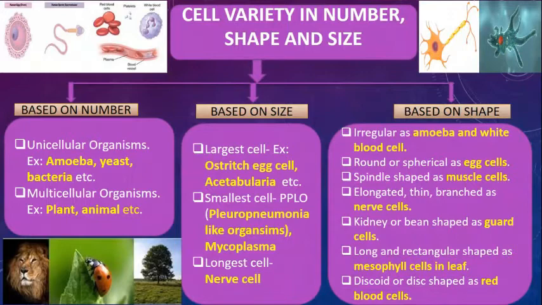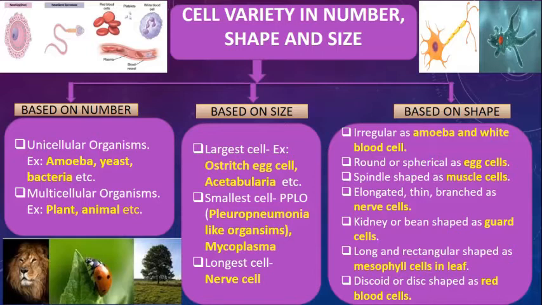Unicellular organisms mean single celled organisms. They are found in amoeba, yeast, bacteria. Multicellular organisms are those organisms which have more than one cell and they are found in plants or animals.